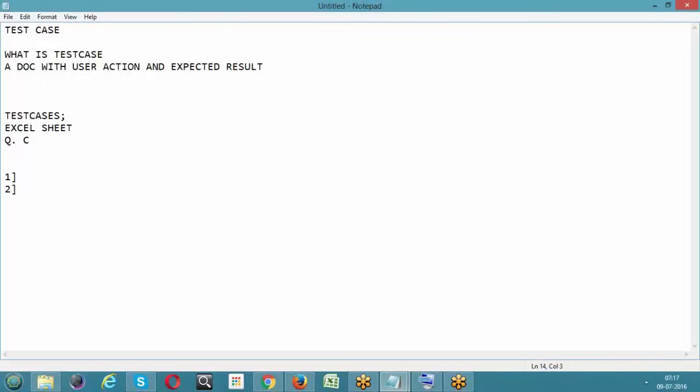The test cases you are trying to write should be simple and easy to understand, and it should be comprehensive. Don't make it so complicated. Don't use such complicated words in it.